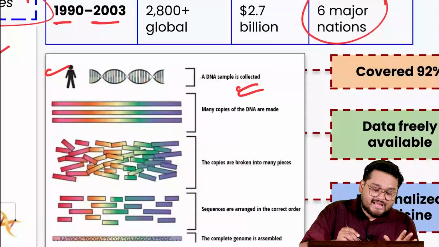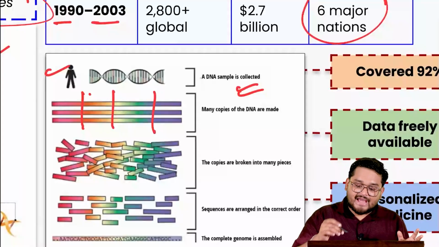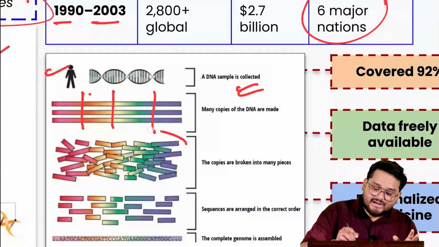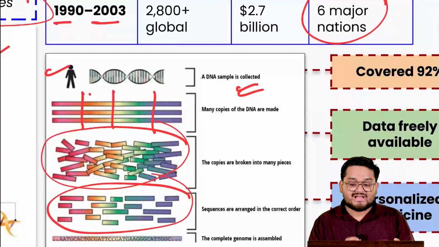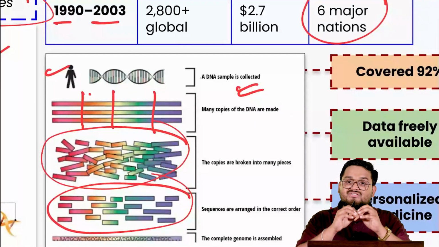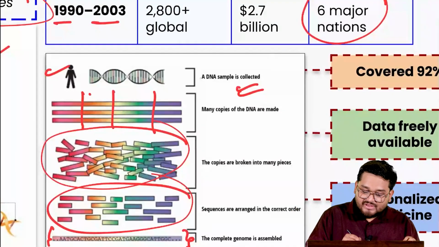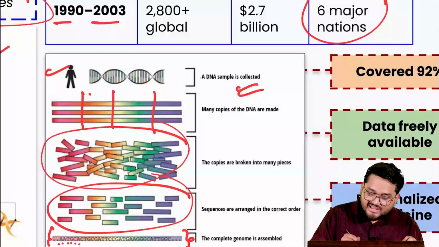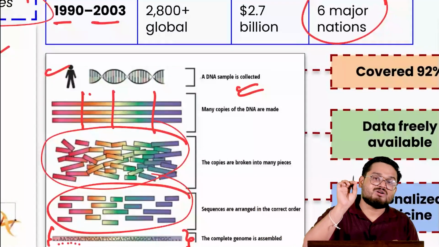Now these DNA samples were copied in various segments, and after these copies they were broken down into these kinds of segments. Now these segments or sequences are arranged in the correct order, and this order is then assembled. If you can see here, we have A, T, G, C, A, and this sequence will go on. This means that this is your map.